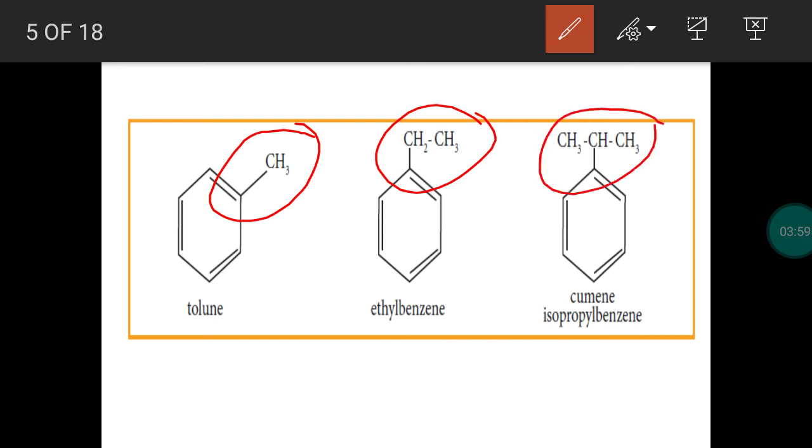Hydrogen in benzene replaced by an isopropyl or secondary propyl group is called isopropyl benzene. Its another name is cumene. Another name for methyl benzene is toluene. So these are all the names of derivatives of benzene.